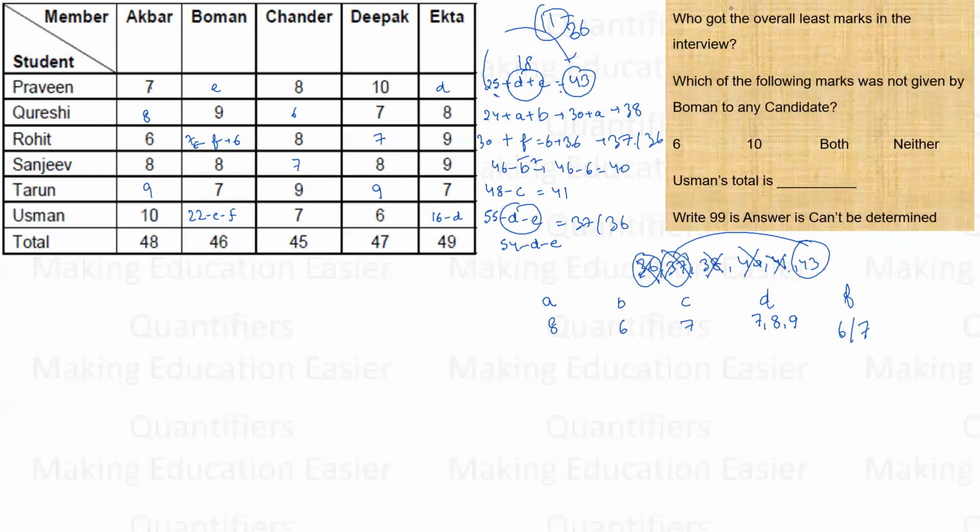Let us answer. Who got the least marks? So least marks are 36. They can be either Rohit or Usman. So answer is 99. 99 represents cannot be determined.